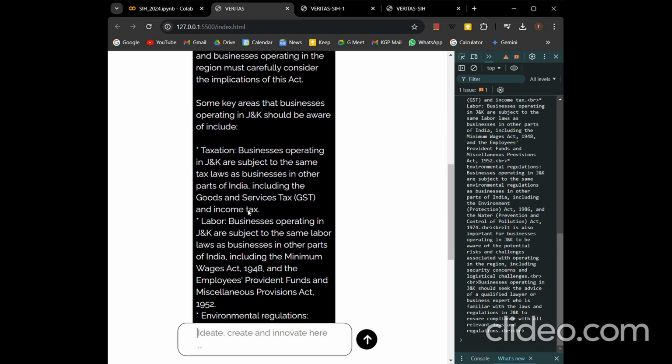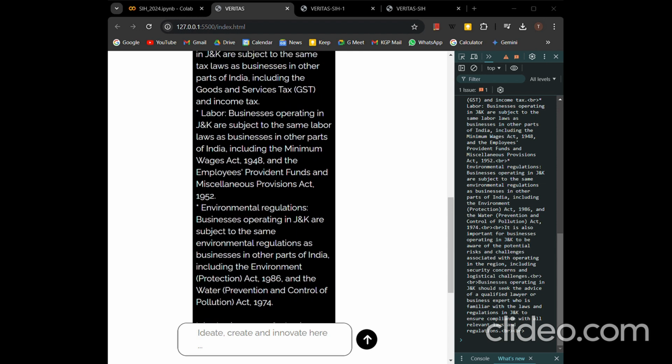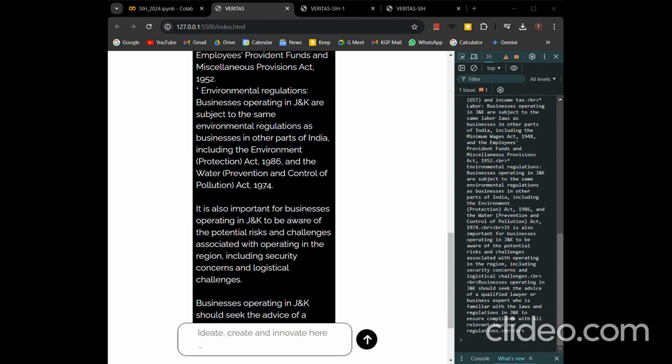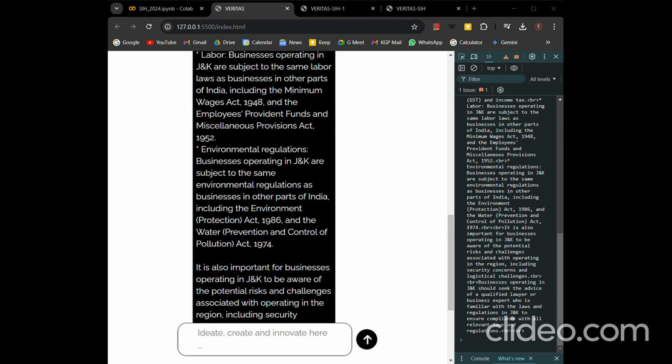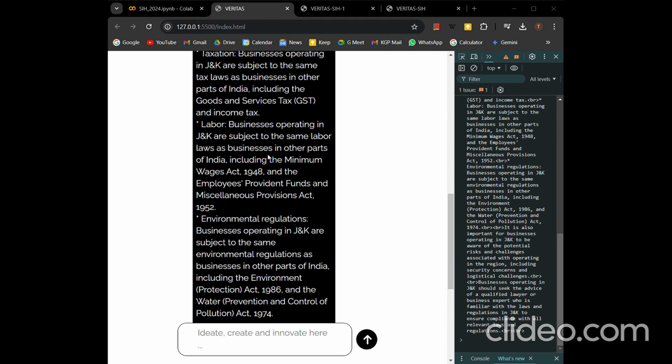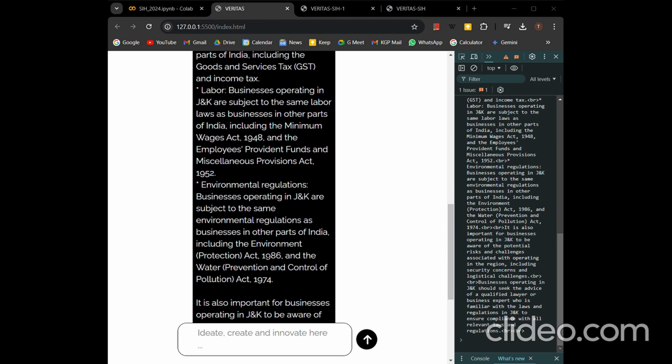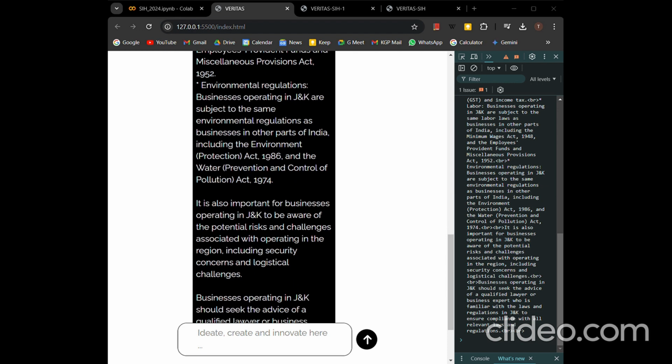It has generated the answer about business operation in Jammu and Kashmir, with the taxation laws, the labor laws, and it has given us acts. For example, the Employees Provident Funds and Miscellaneous Provisions Act 1952, then the Environment Protection Act 1986, the Water Prevention and Control of Pollution Act 1974, and so on.